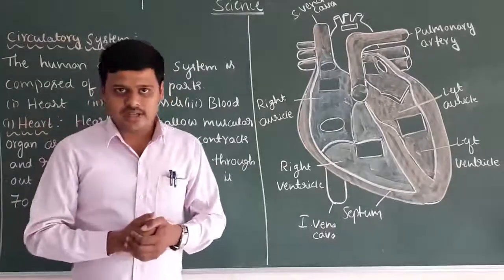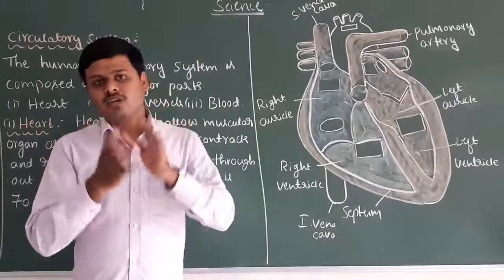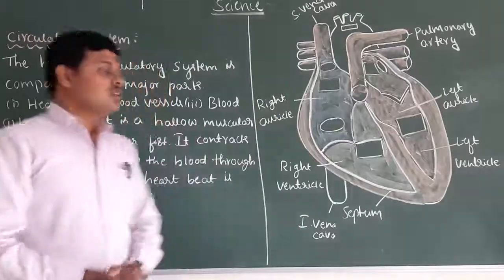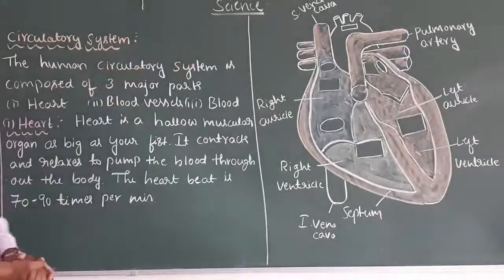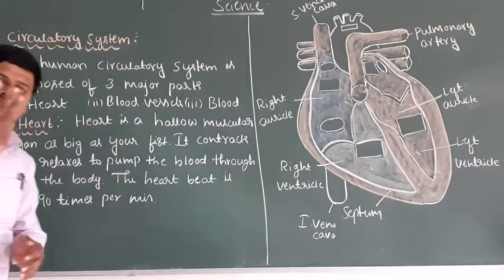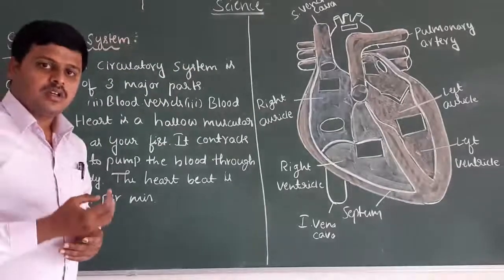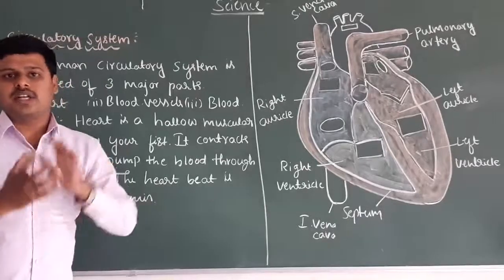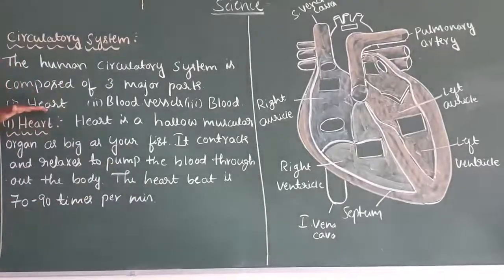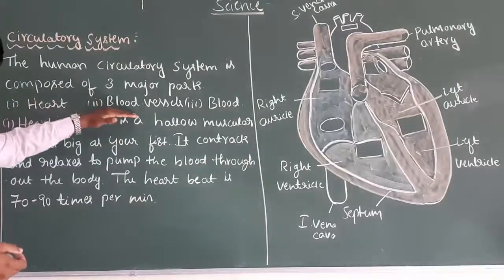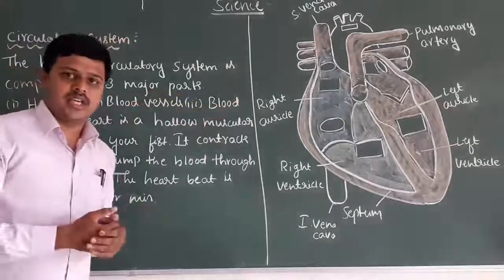The human circulatory system is made up of three major parts: the heart, the blood vessels and the blood.